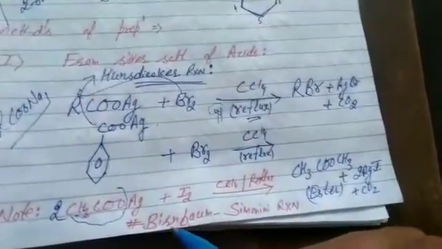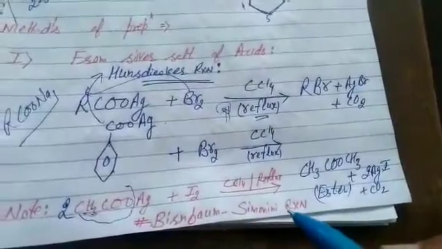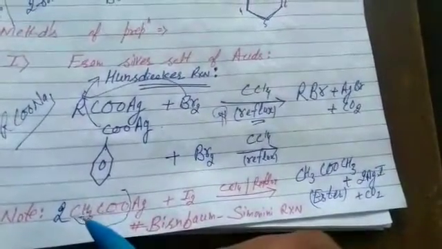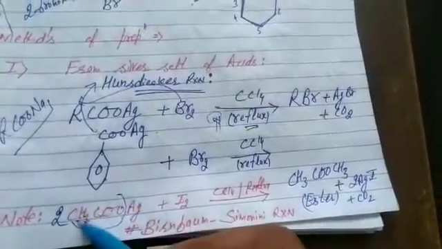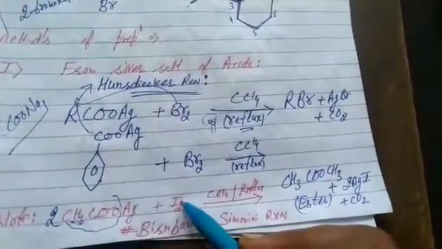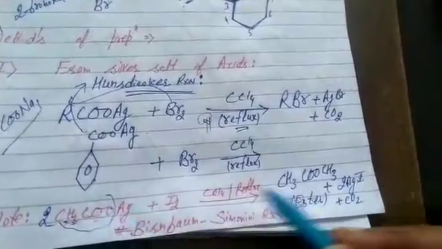It is the Birnbaum-Simonini reaction. Bimolecular, two molecules of acid participate and give an ester, CH3COOCH3, 2 AgI, plus 1 CO2 is left.